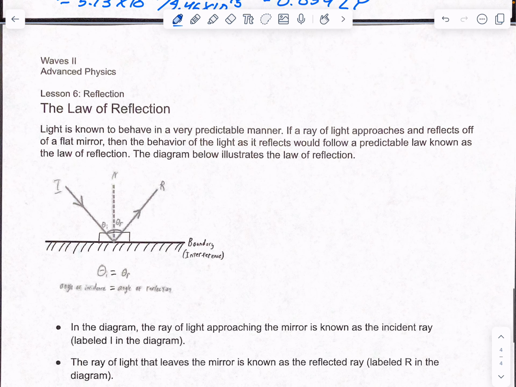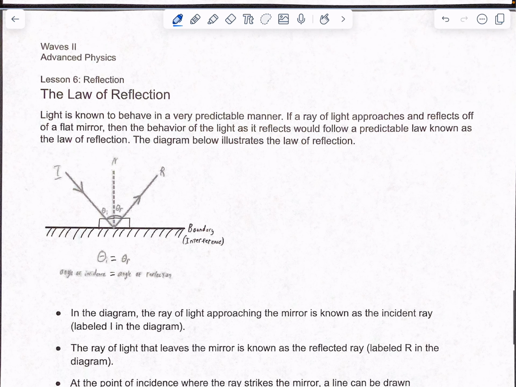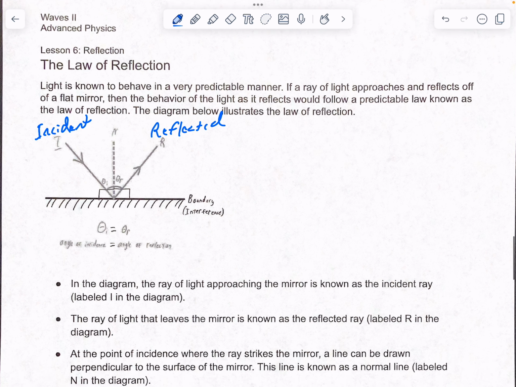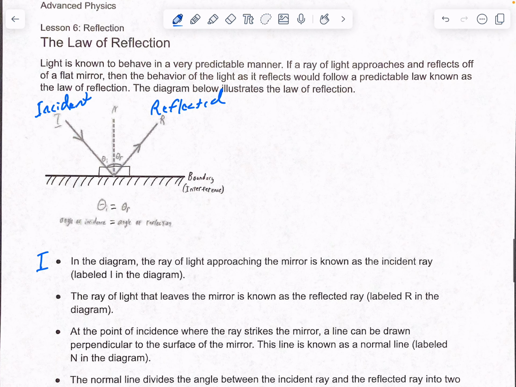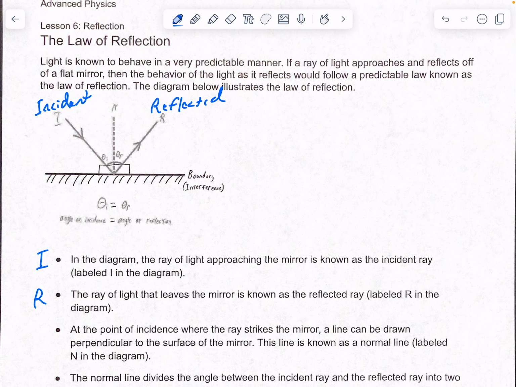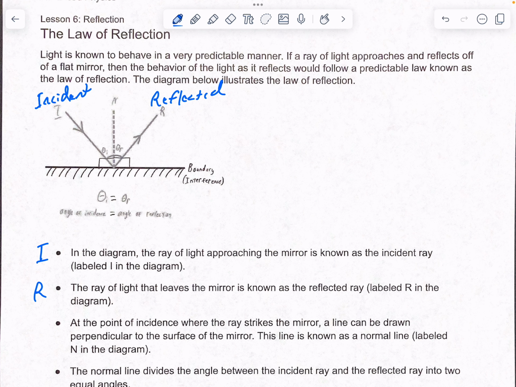Now, law of reflection. The law of reflection is just stating that you have an incident angle. So this is your incident ray coming in, and you're going to have a reflected ray going out. In the diagram, the ray of light approaching the mirror is known as the incident ray. So that is your I. The ray of light that leaves the mirror is known as a reflected ray. That's the capital R. At the point of incidence where the ray strikes the mirror, a line can be drawn perpendicular to the surface of the mirror. This is known as the normal line. So right here, that is your N.